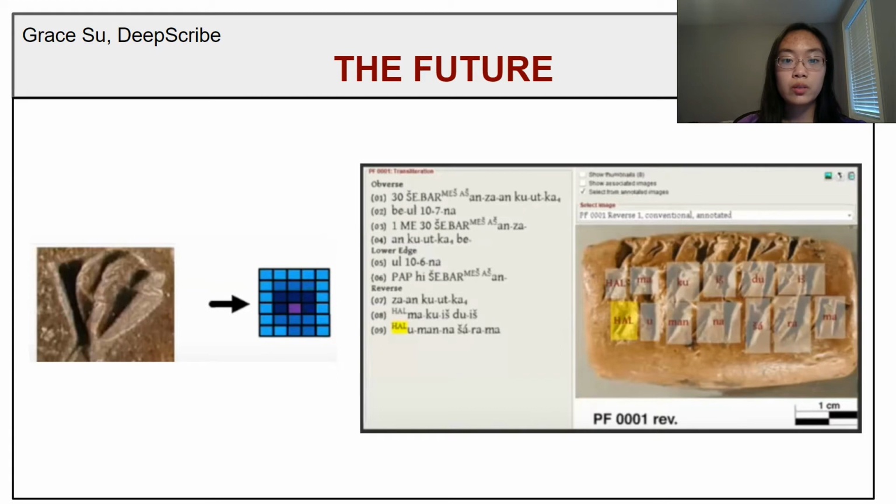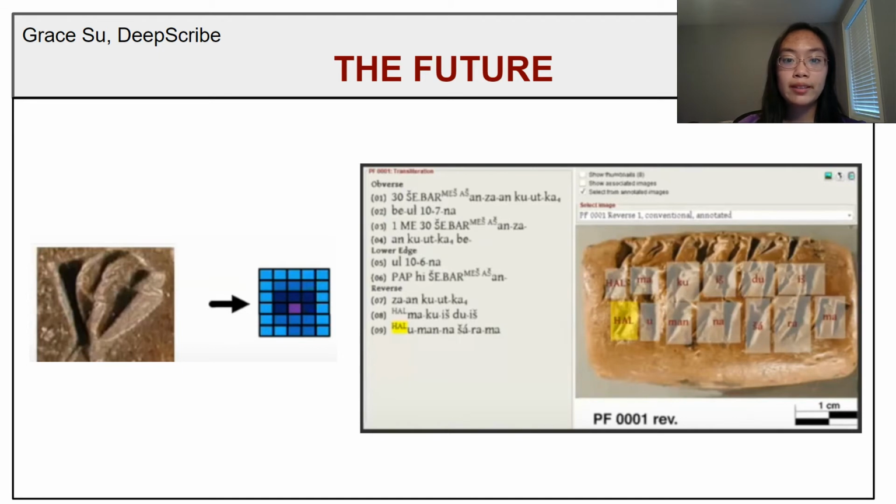In the future, this project will hopefully give us new and exciting insights into computer vision, such as how computer vision can interpret 3D symbols from 2D images, what features different script recognition models might have in common, and how a computer vision model might be generalized to be able to interpret different kinds of writings at once.